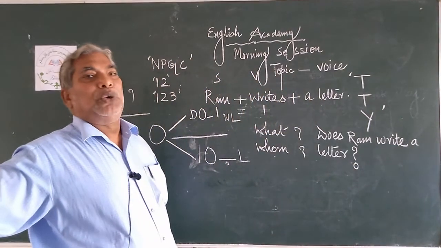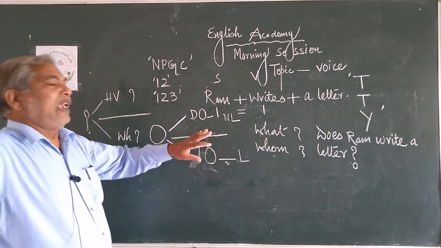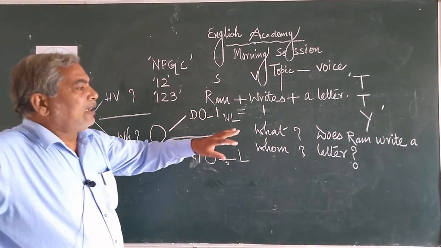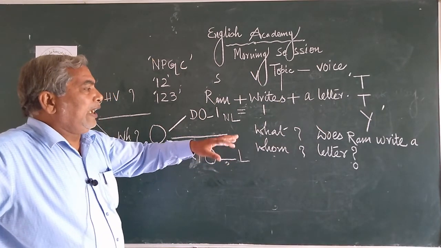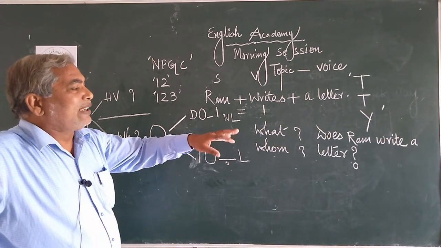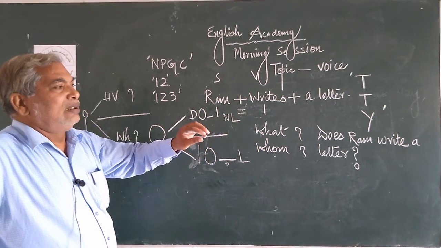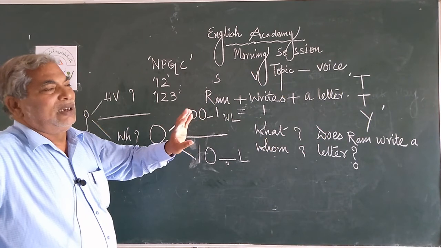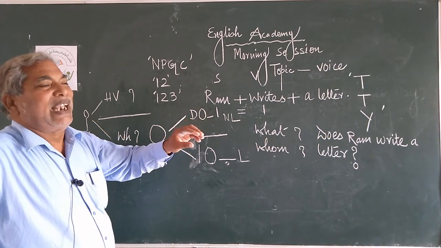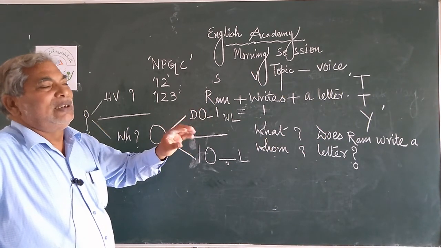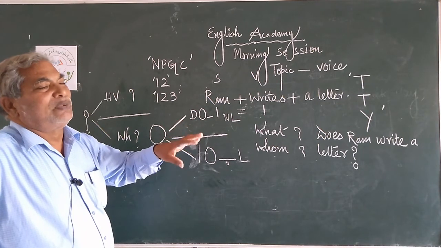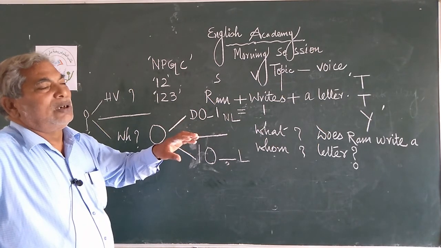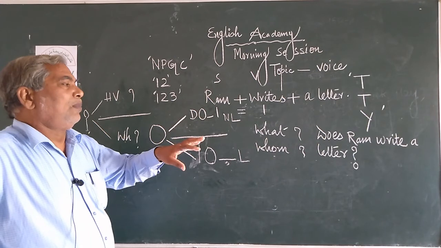This is an interrogative sentence, the first type. Does Ram write a letter? If you write does Ram writes a letter, it is a grammatical mistake. Does never comes with the S/ES form.